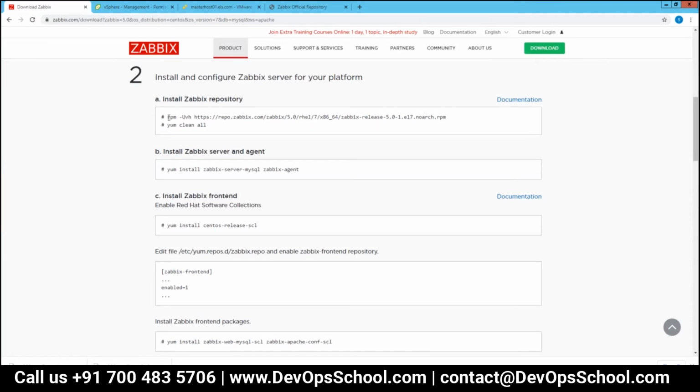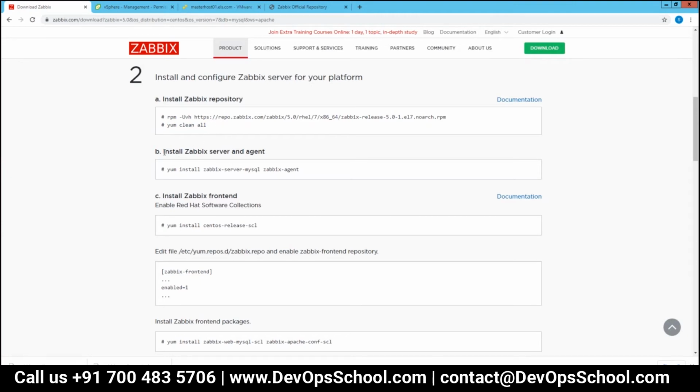First of all, this is an RPM package. For installing, you will use the RPM command, then the attributes which are there, and then you will run this command, and this package will be downloaded. Then yum clean all means you are clearing the cache for the first time.